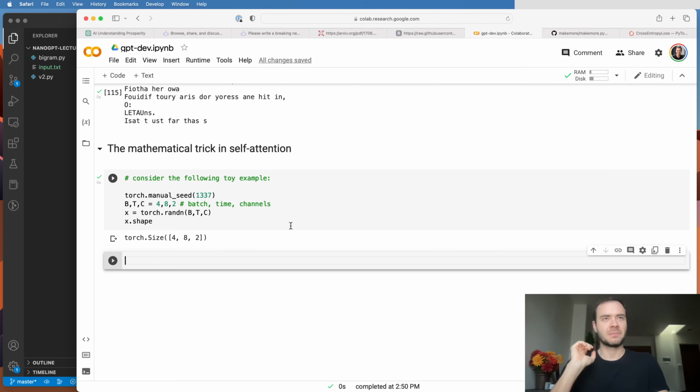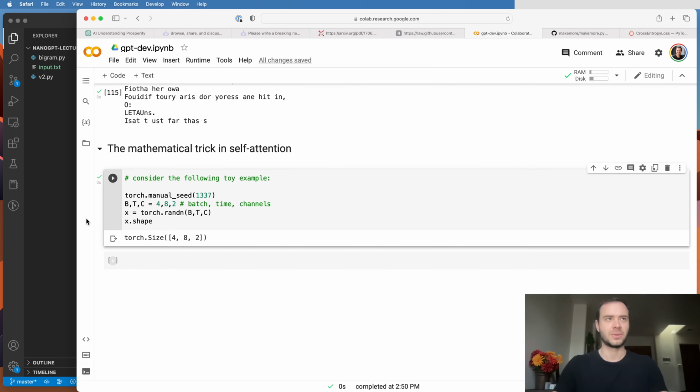Now, before we actually get there, I want to get you used to a mathematical trick that is used in the self-attention inside a transformer, and is really just at the heart of an efficient implementation of self-attention. I want to work with this toy example to just get you used to this operation, and then it's going to make it much more clear once we actually get to it in the script again.